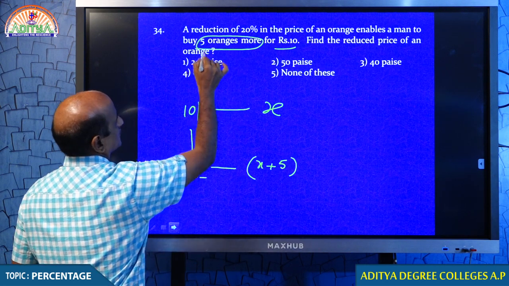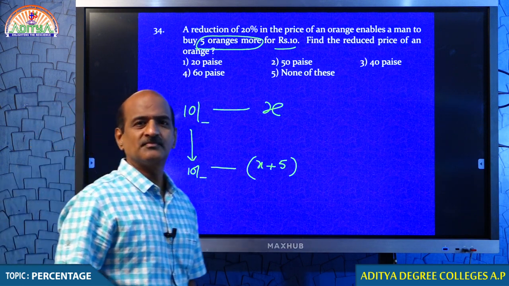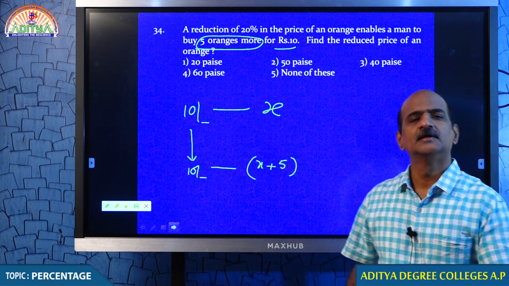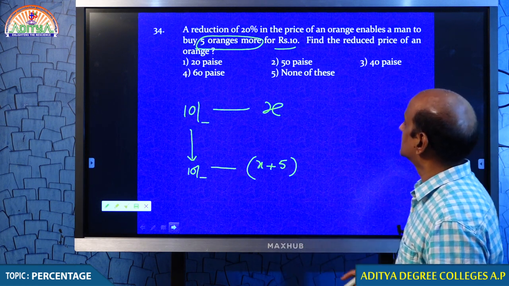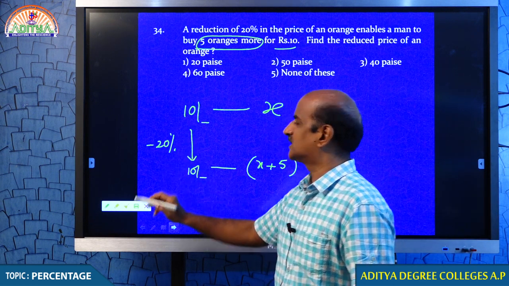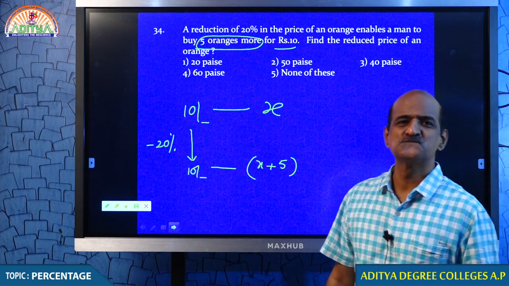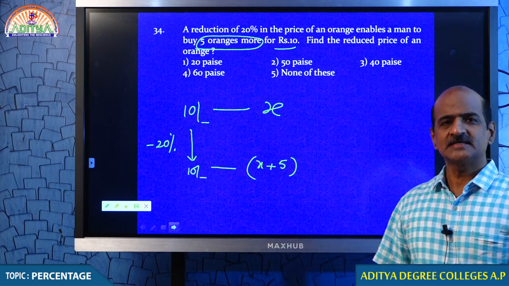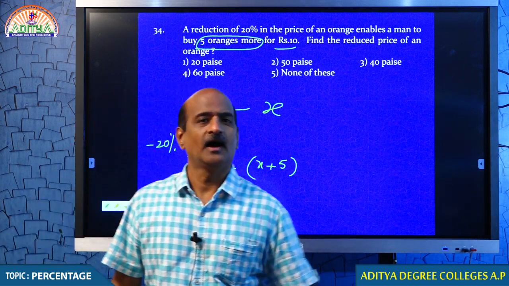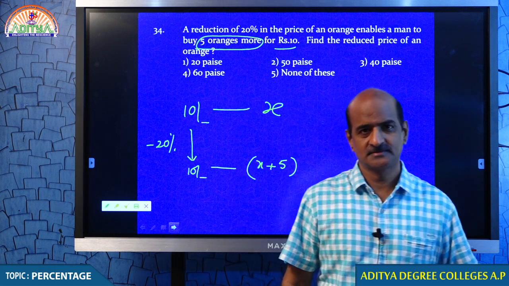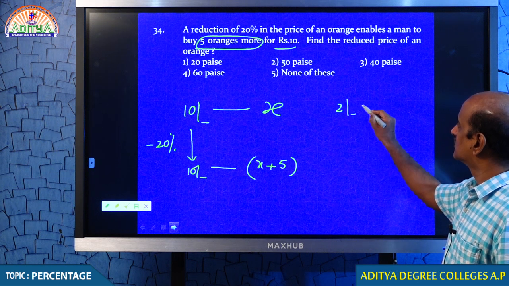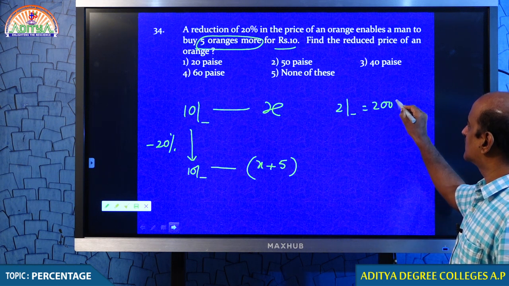With the same 10 rupees, you could purchase 5 oranges more. When asked how you are purchasing 5 oranges more, the shopkeeper said that there is a reduction of 20%. The price drops by 20%. So when the price drops by 20%, there are two options. Either you can take the money back. How much money do you get? You get 2 rupees, or else 200 pies.